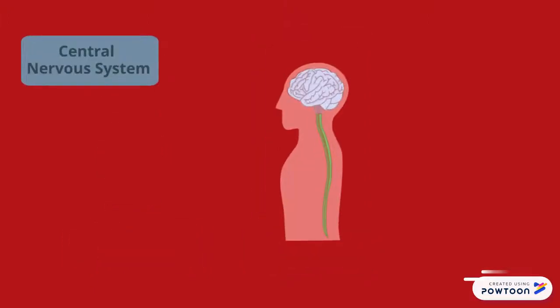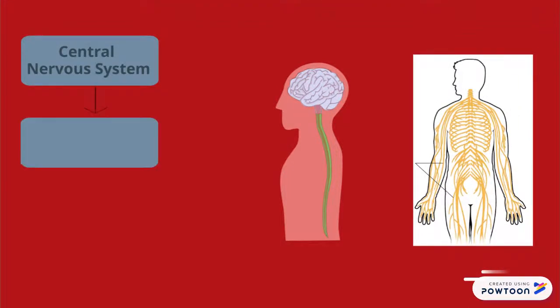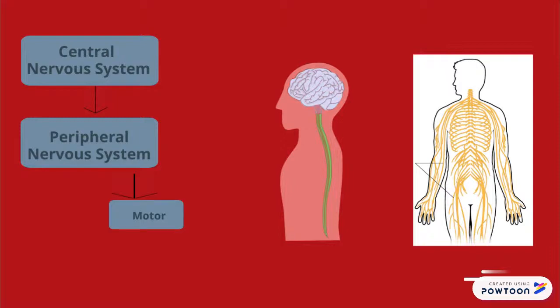Firstly, the central nervous system goes through an integration process where it acts as a control center of the body and decides what signal to send to our body. From this, the signal then travels to the peripheral system where it goes through the motor output function. In this function, a signal stimulates a muscle or gland by either performing a somatic outcome, which means that the signal is moving a part you can voluntarily move like the contraction of the leg, or it could be an autonomic outcome, which means that the signal is moving a part you can involuntarily move like the contraction of the